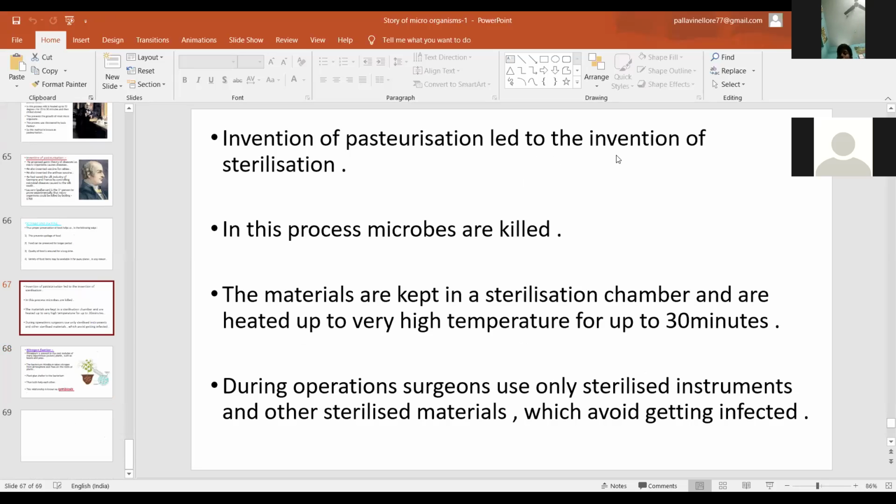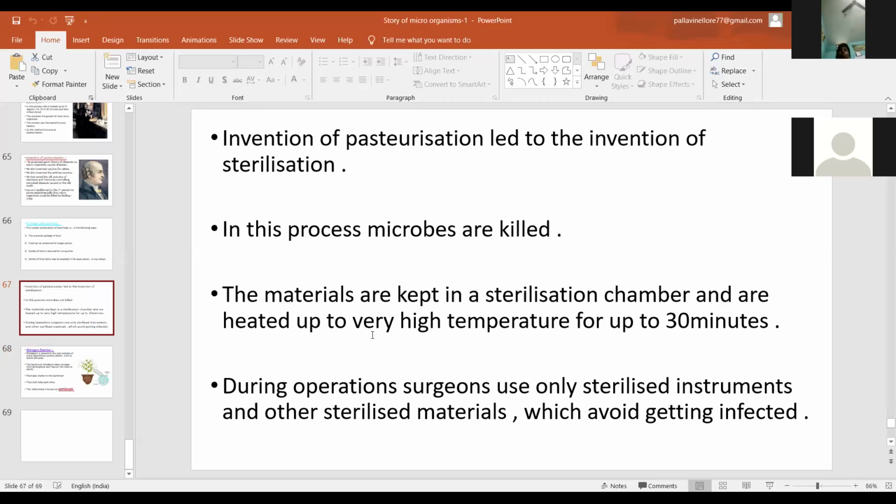Next, the invention of pasteurization led to the invention of sterilization. That is the process that kills the microbes. In sterilization, the materials are heated in a chamber up to 30 minutes.